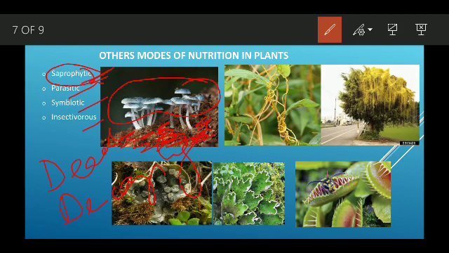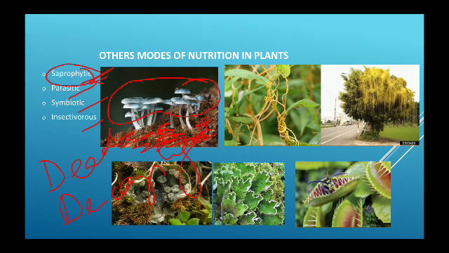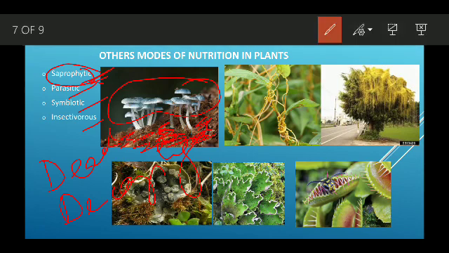Examples of saprophytes are fungi, and then you have the mushroom. One kind of fungi, the mushroom, we use in cooking, and we bring it from the market.